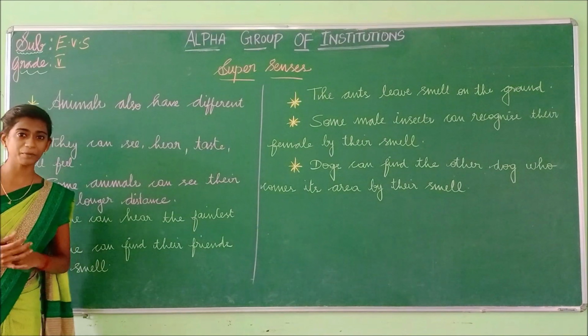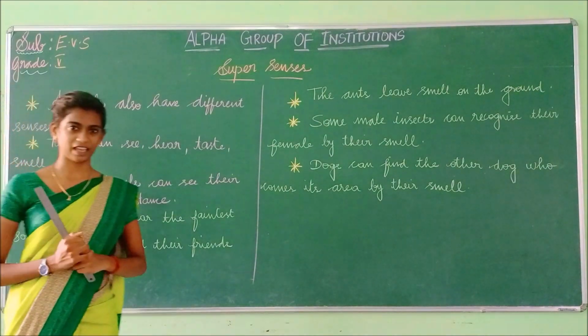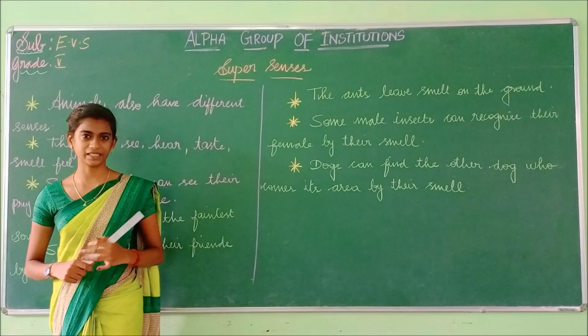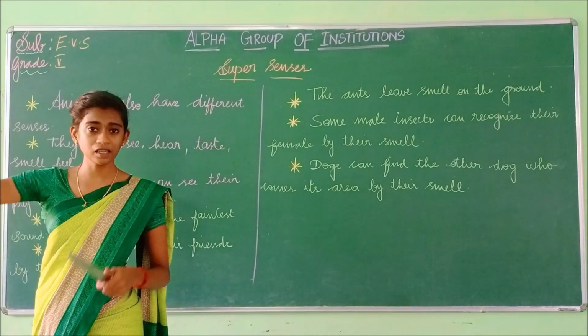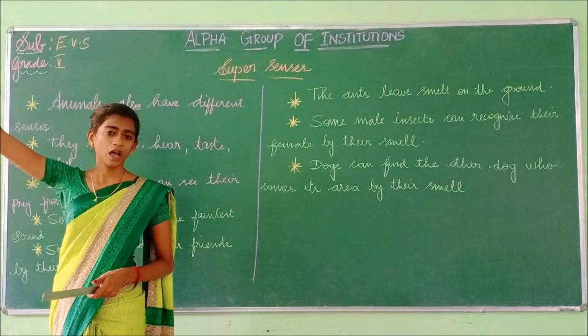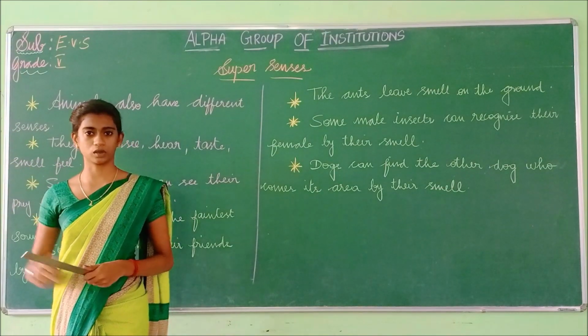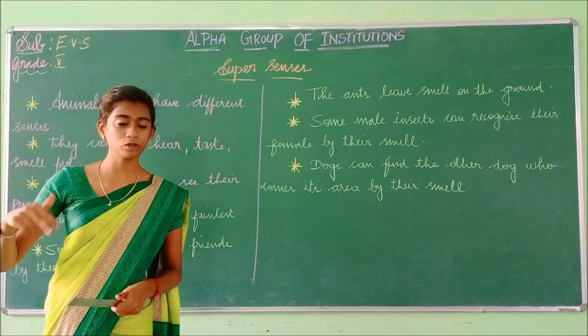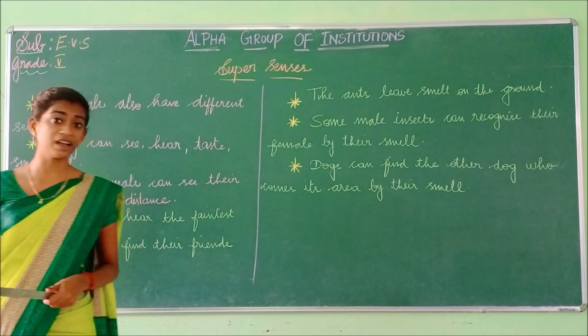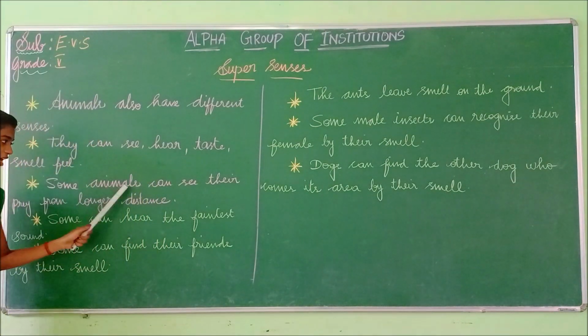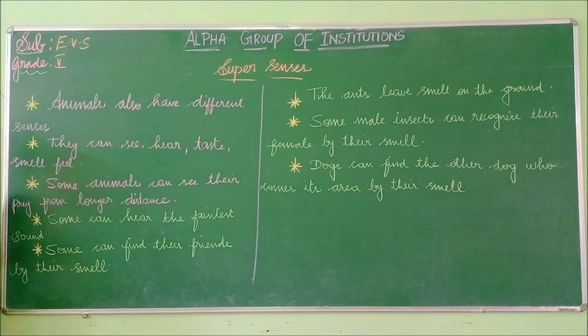What is the example I have given for this? Yes, I have given the eagle as an example. The eagle can fly to a great height, and from that place it can see its prey from a longer distance. So the example for this kind of animal is the eagle.